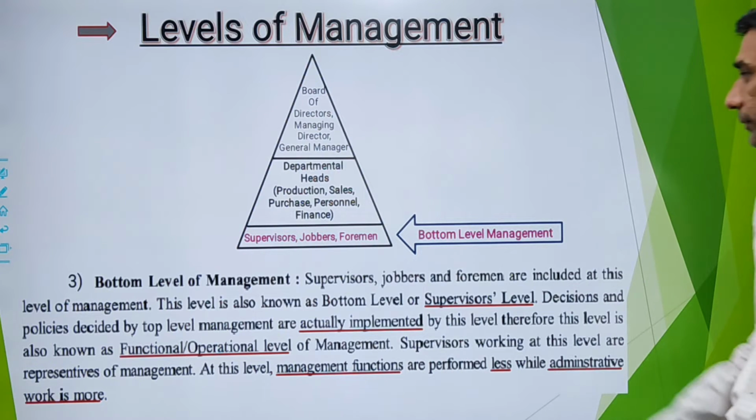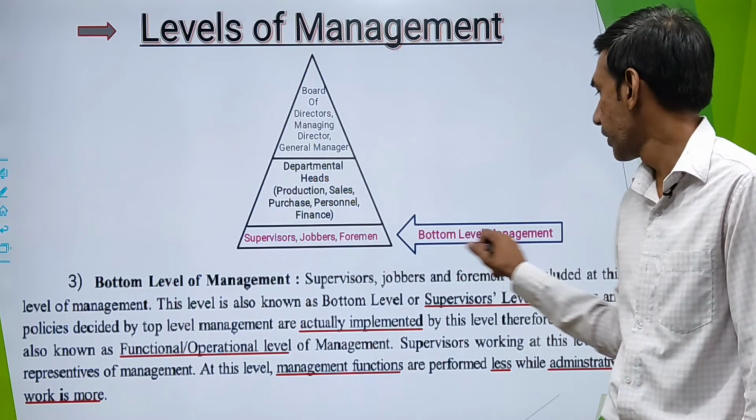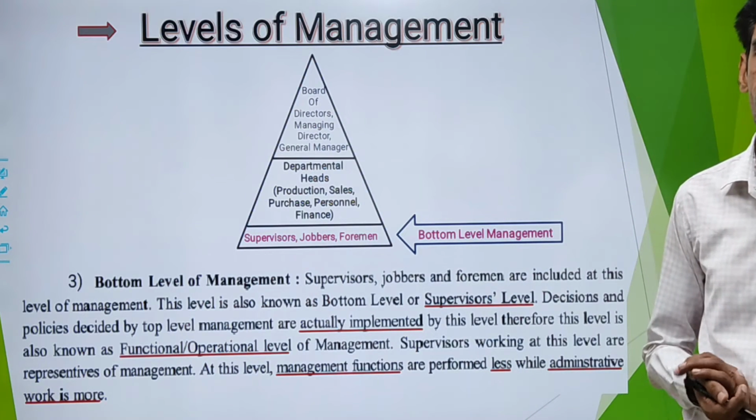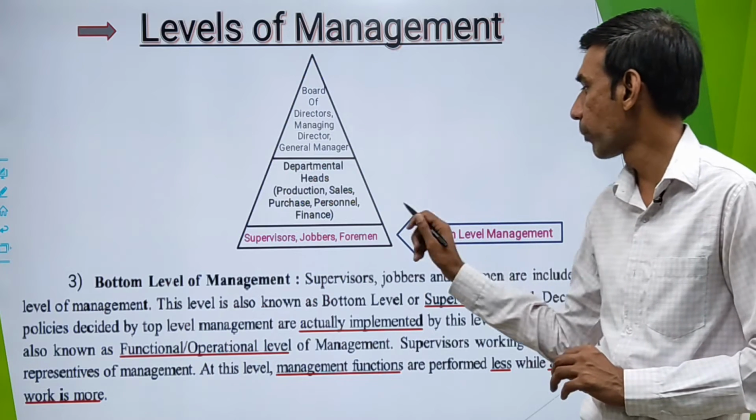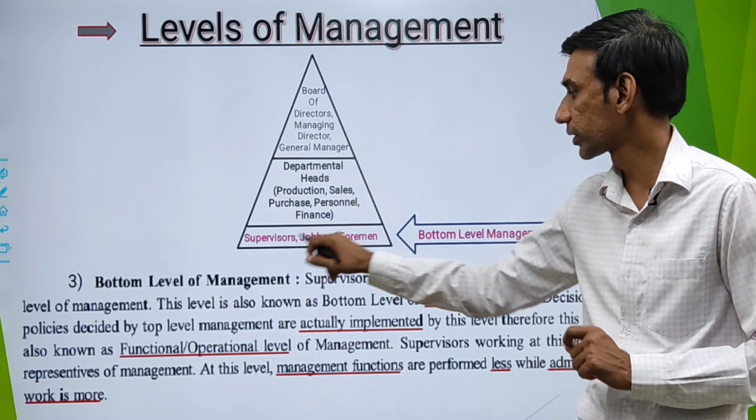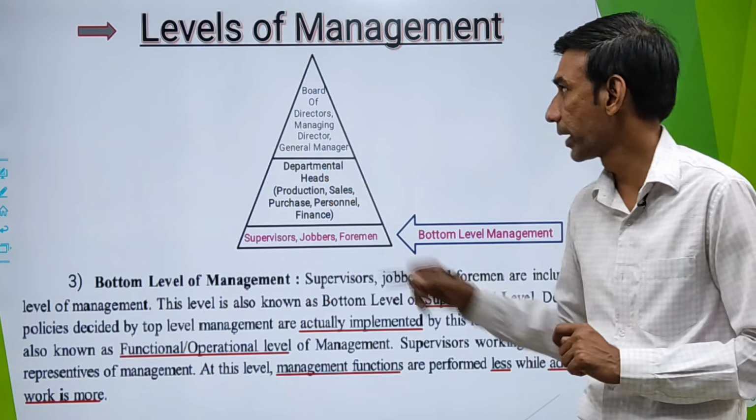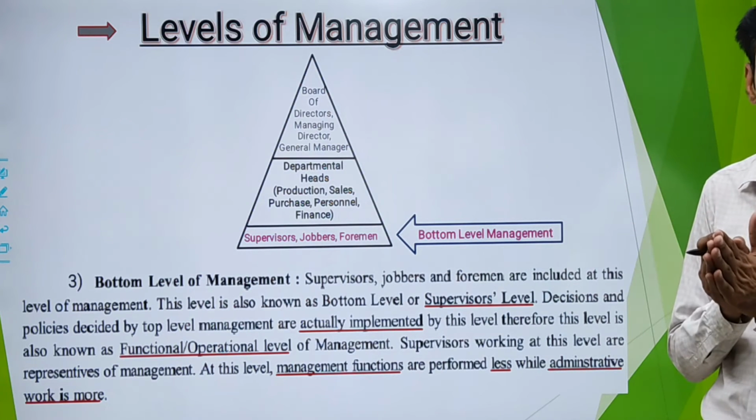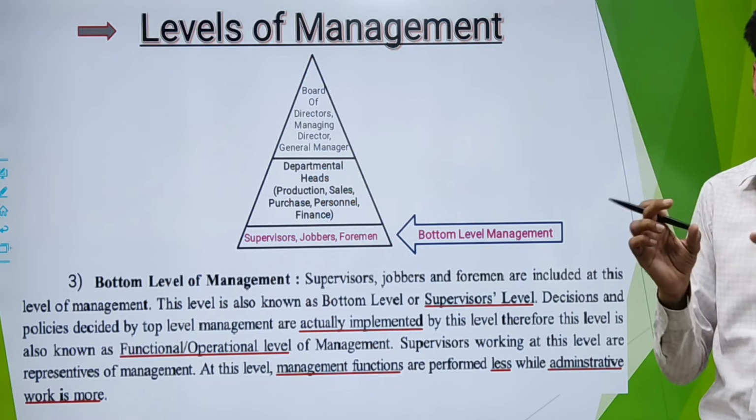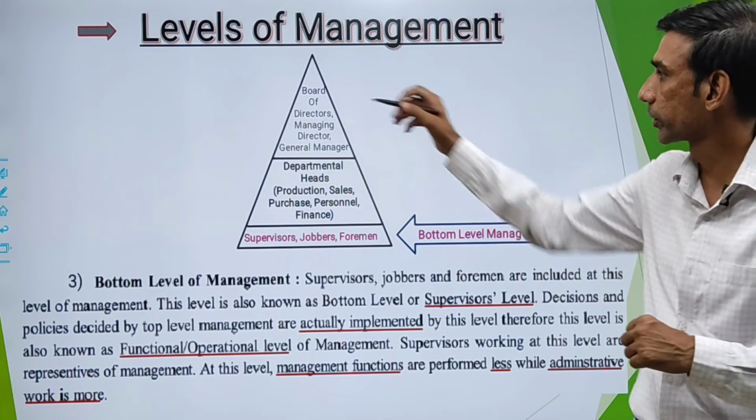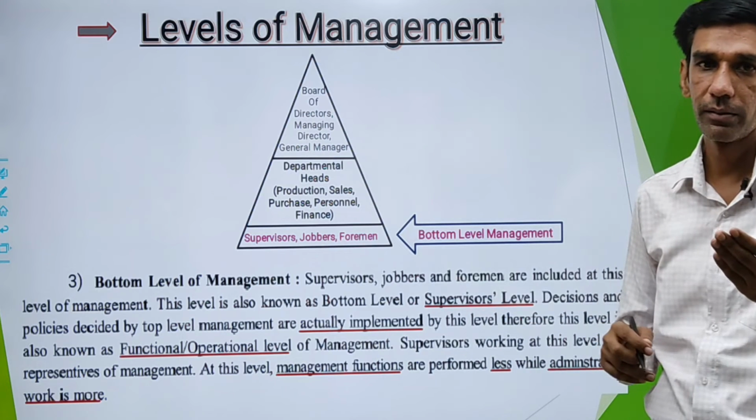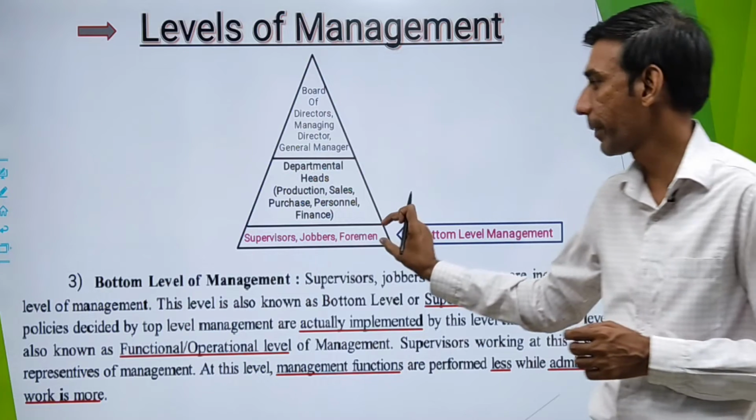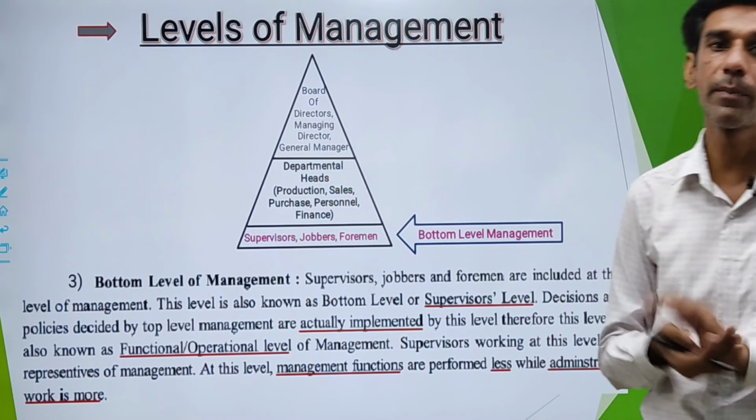Next question could be bottom level management and its function. This question could also be asked for 5 marks. So who are included in bottom level? As you can see, supervisors, jobbers, foremen are included in bottom level. Now they are associated with workers directly. Implementation of the work is done in the bottom level, because the top and middle levels normally do policy making or framing of policy work, while implementation is done basically by bottom level.